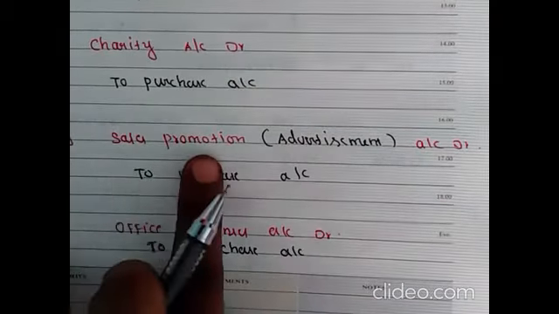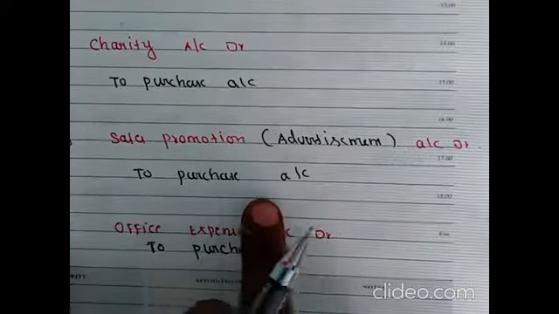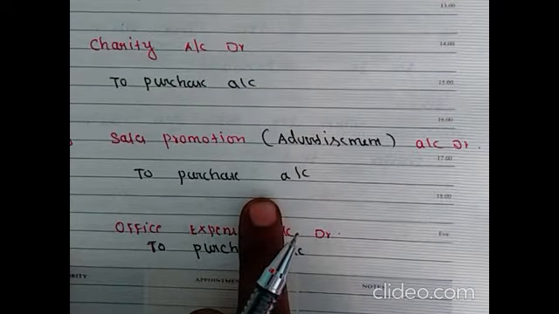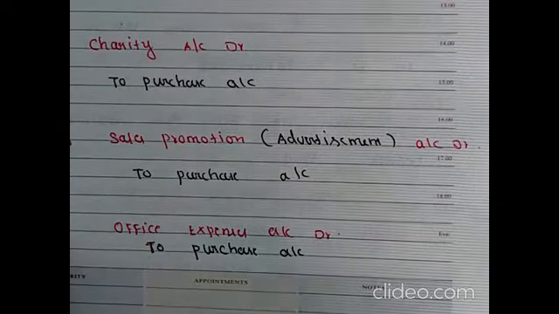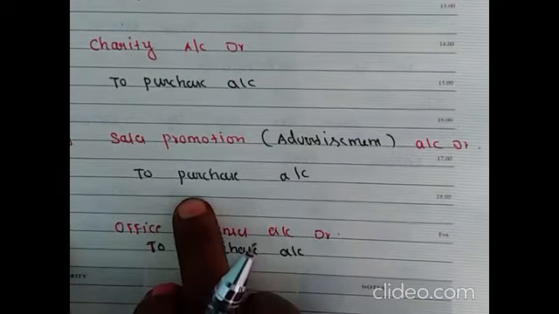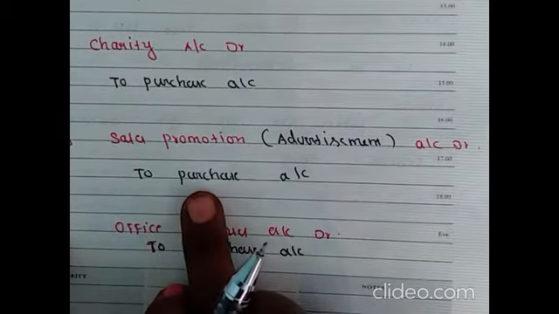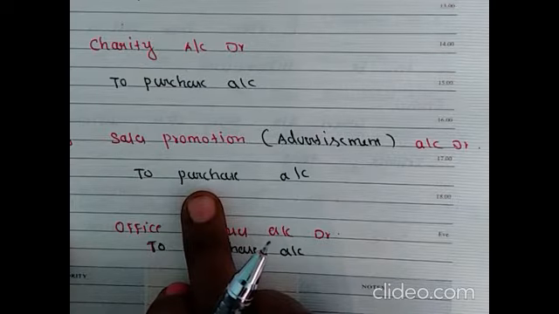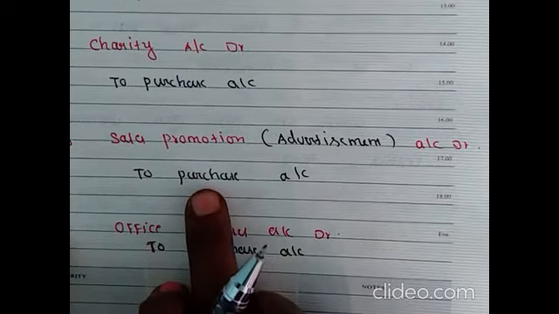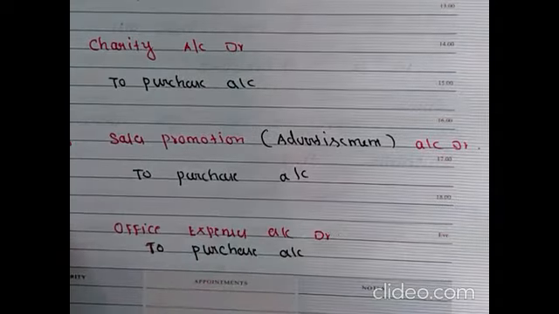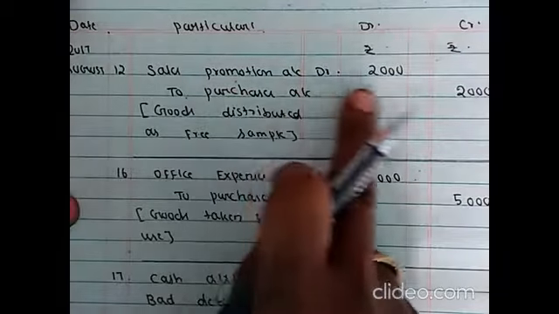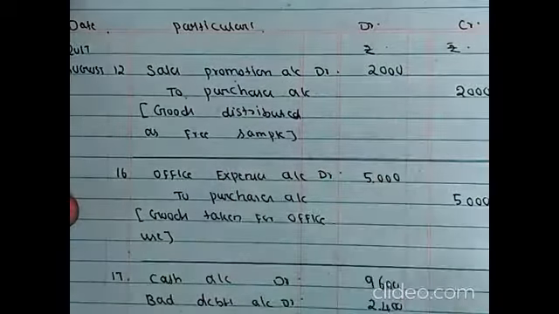So sales promotion account debited to purchase account. Because of this transaction, goods value will be reduced. So purchase value will be reduced. So purchase account should be treated as expenses only. Sales promotion account debited to purchase account 2000. Next transaction.